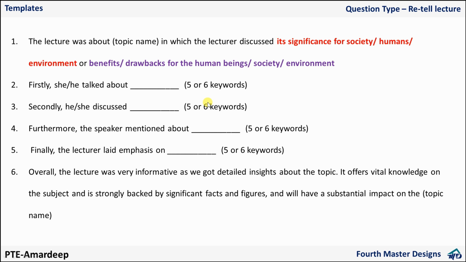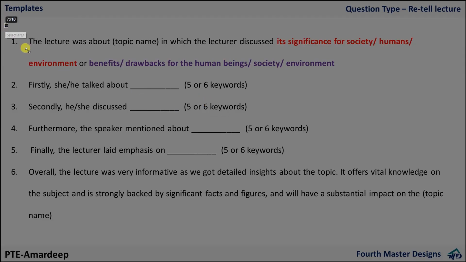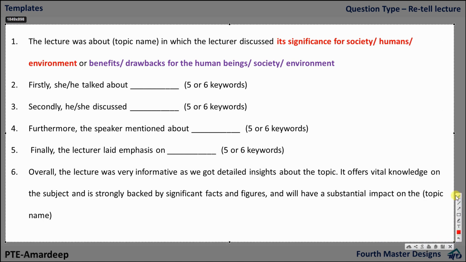You have easily covered how many seconds? 33 seconds out of 40. And I was saying 1, 2, 3, 4, 5. In real, you are going to use keywords from the lecture. So when you are using those keywords, these 33 will become like your 50. When you have written 20 keywords, I don't think there will be a need to use this sentence.